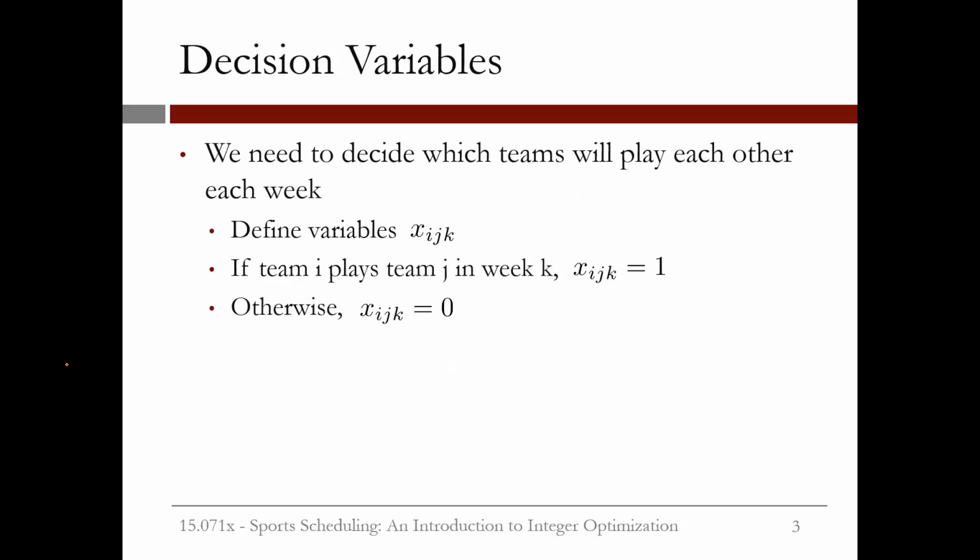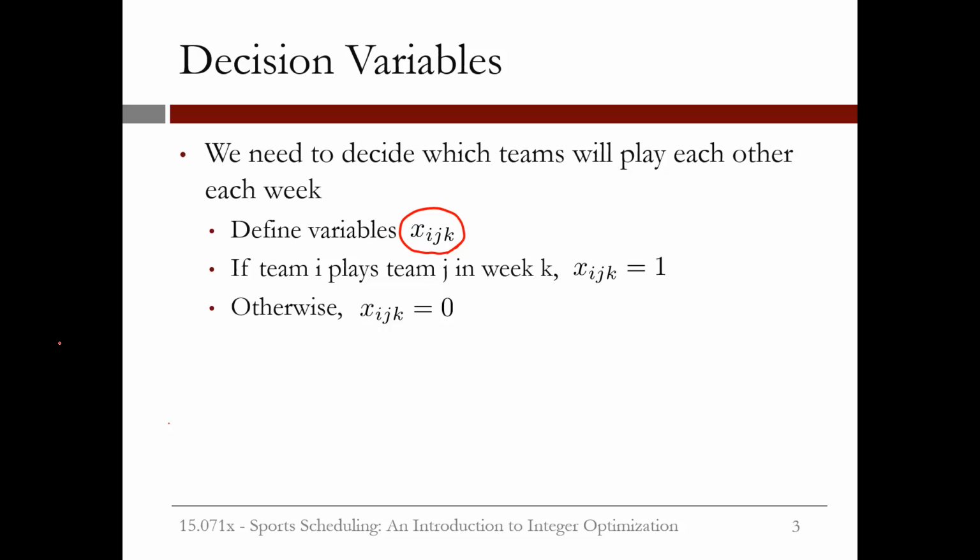Let's start by discussing our decision variables. We need to decide which teams will play each other each week. To do this, let's define decision variables which we'll call X, I, J, K. If Team I plays Team J in week K, then X, I, J, K will be equal to 1. Otherwise, X, I, J, K equals 0.